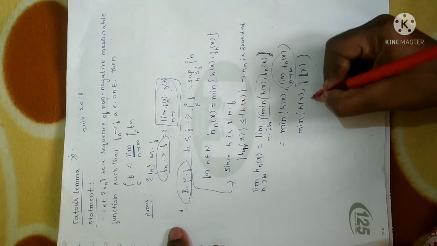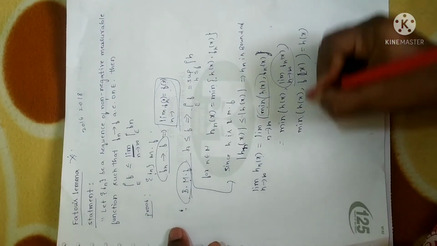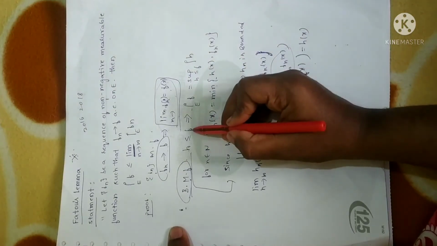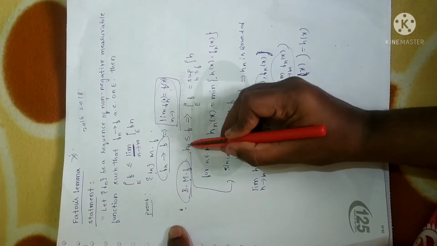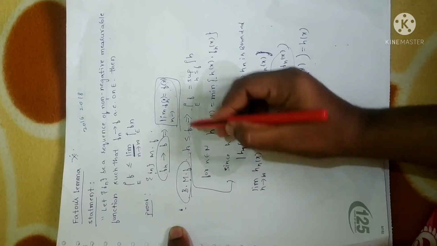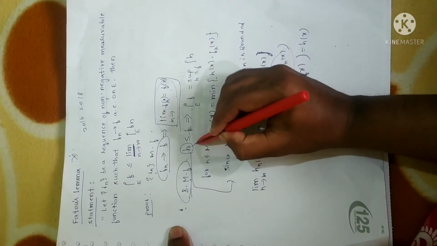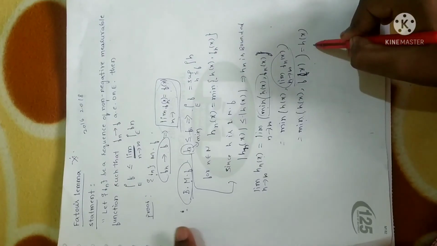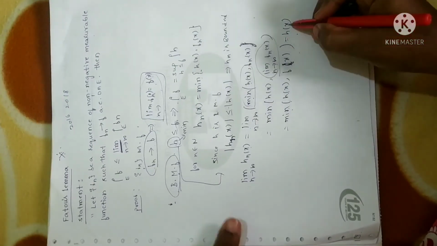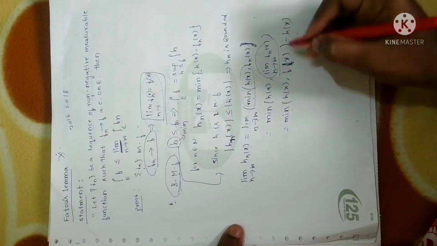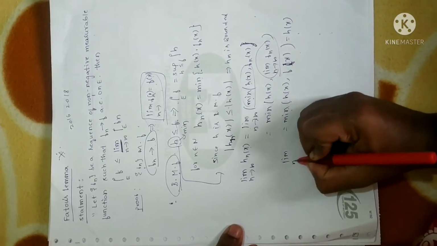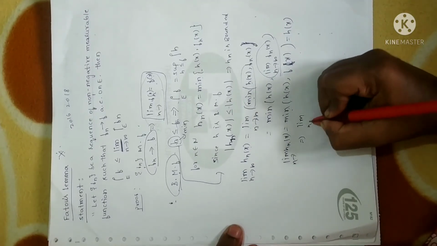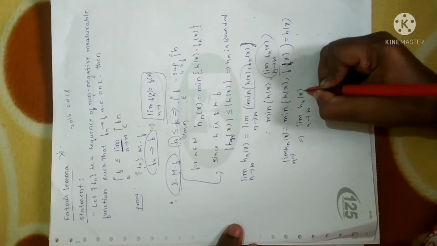Now let us write this value, the minimum of h of x and f of x, as h of x. Why? Because h is less than or equal to f here. h is one of the sub-functions of the function f. So h is less than or equal to f, in the sense that among h and f, h is the minimum value. So the minimum of h of x and f of x is h of x. So the left-hand side value, limit n tending to infinity of hn of x, can be written as h of x.